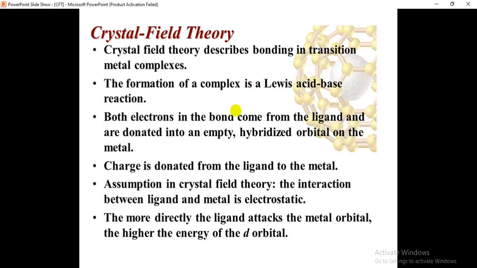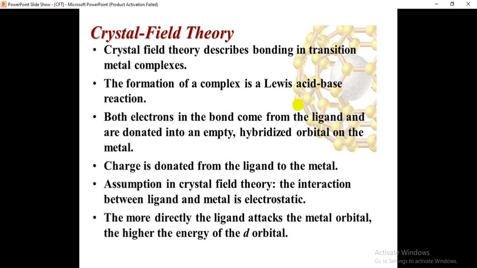The formation of a complex is a Lewis acid base reaction. That means we know that Lewis acid base means, whatever the group or atom accepts the electron pair from the donor is known as Lewis acid.